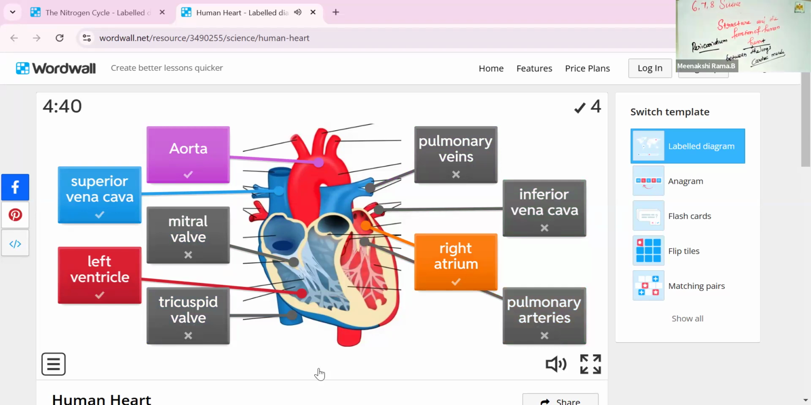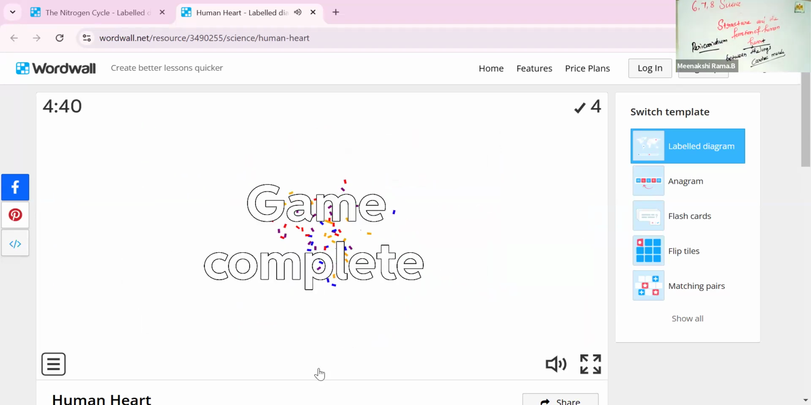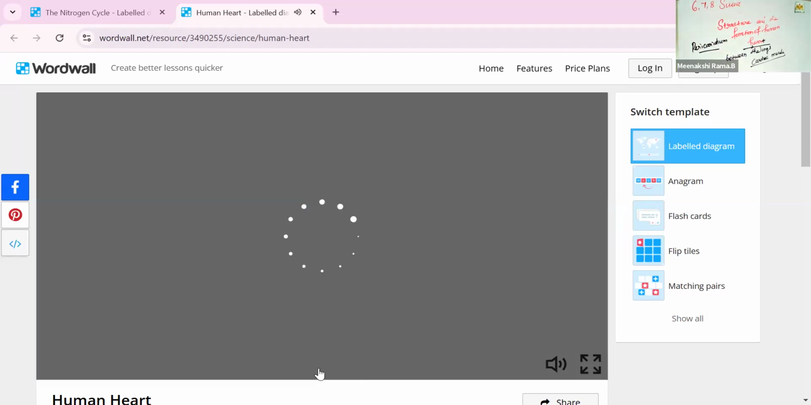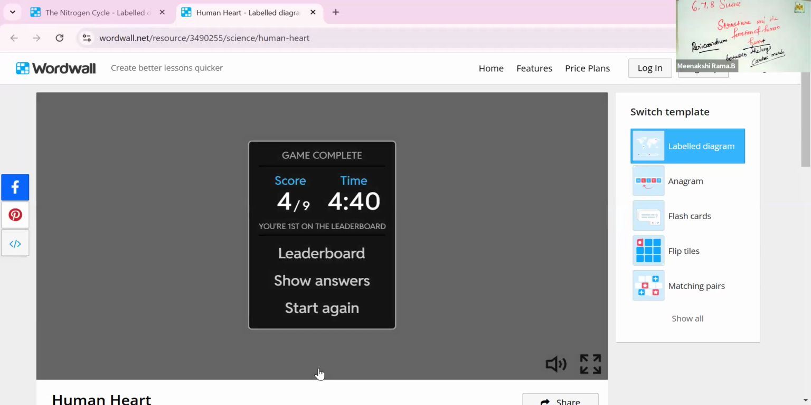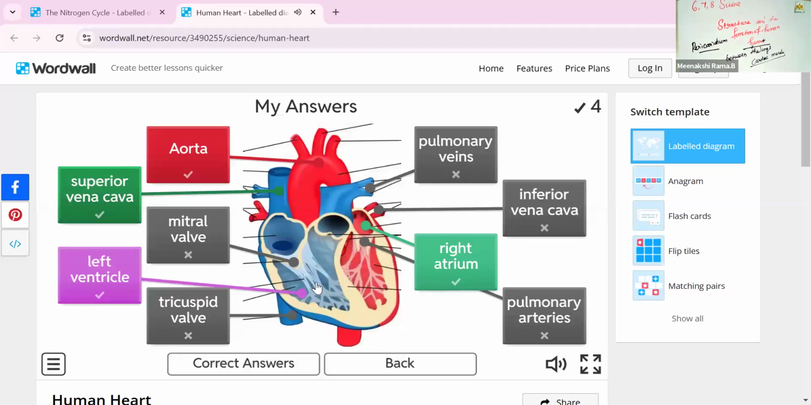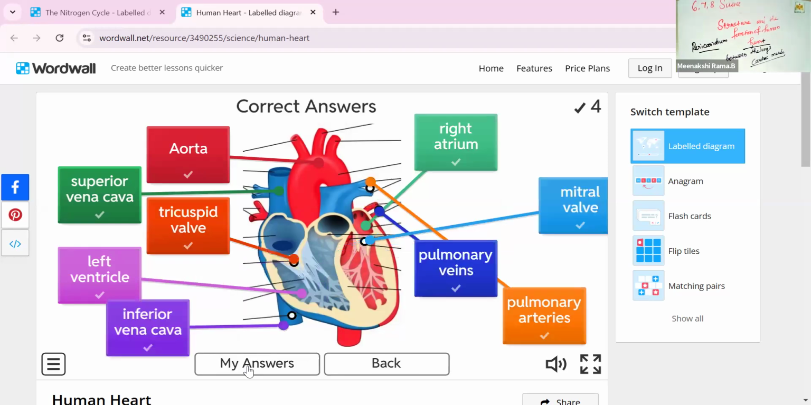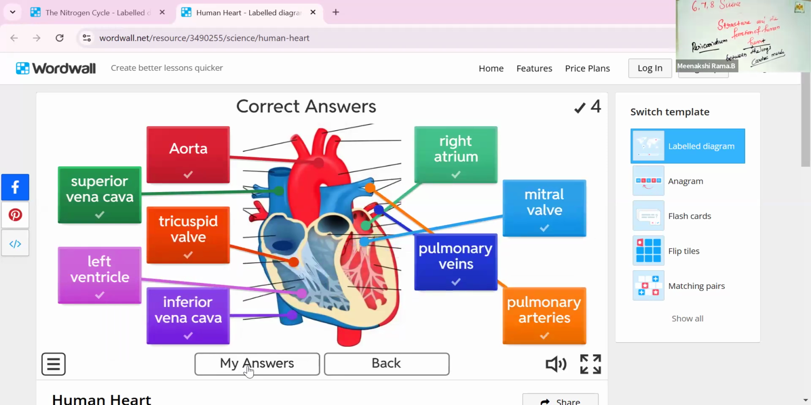Only 4 answers are right in this part among the 9. Do you know how to find out which one is right or wrong? Yes, these are all the right parts. This is called the aorta. Yes, this is also a right answer.